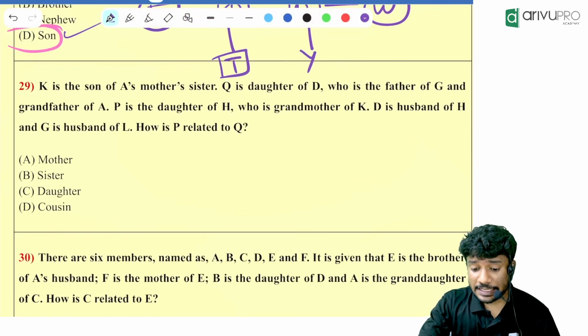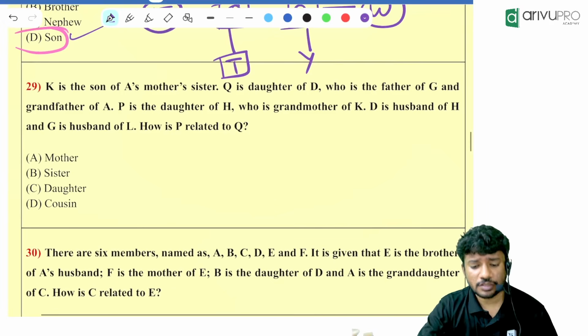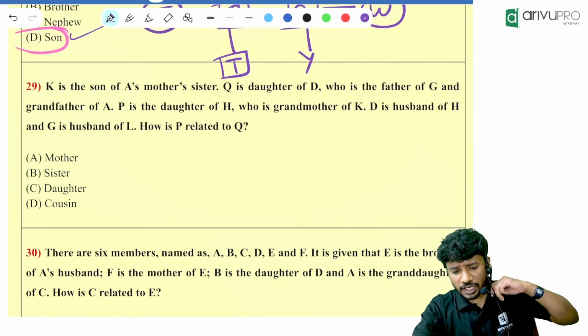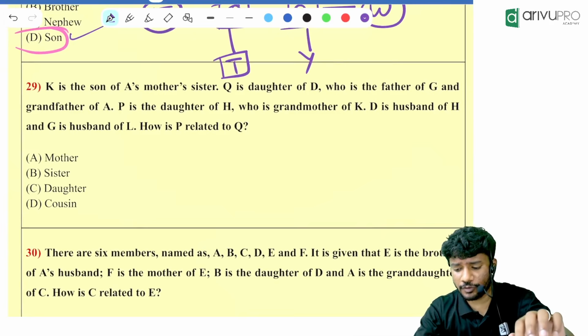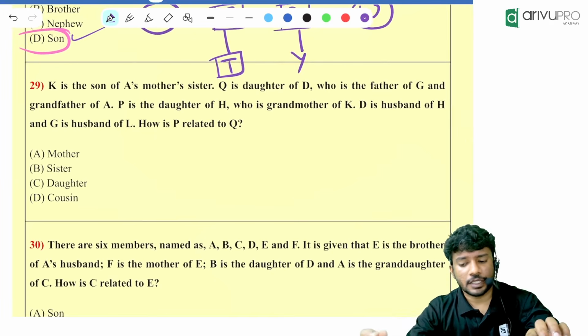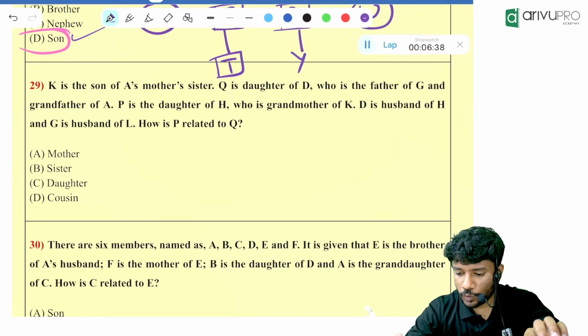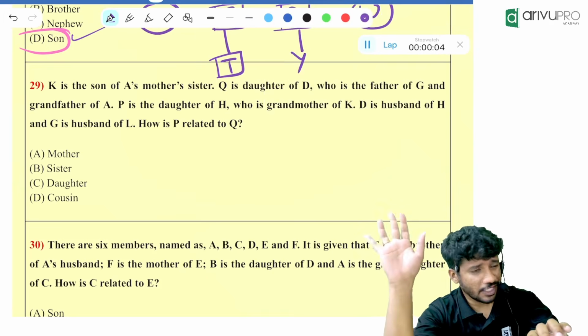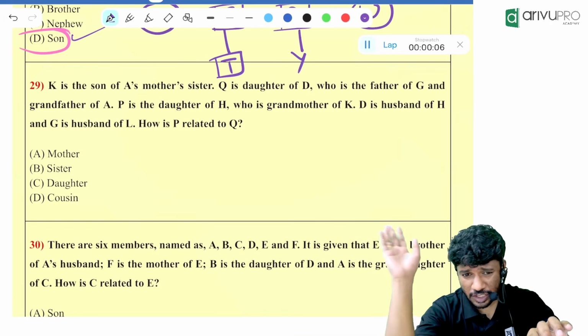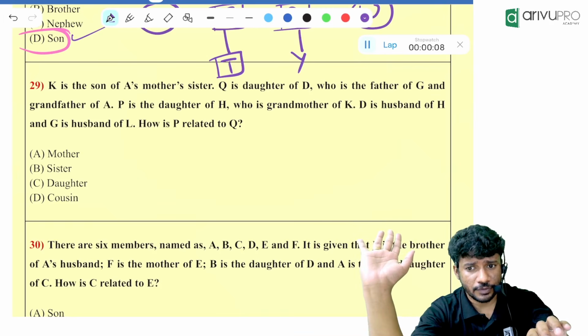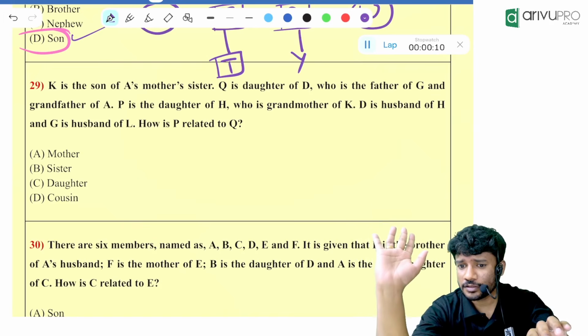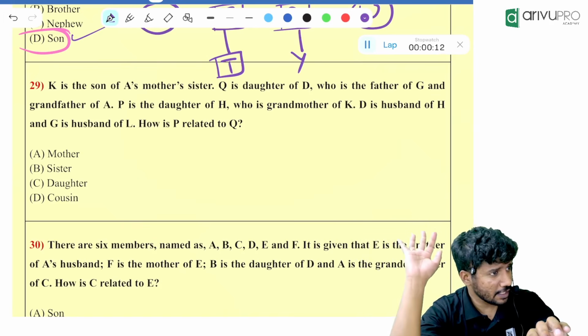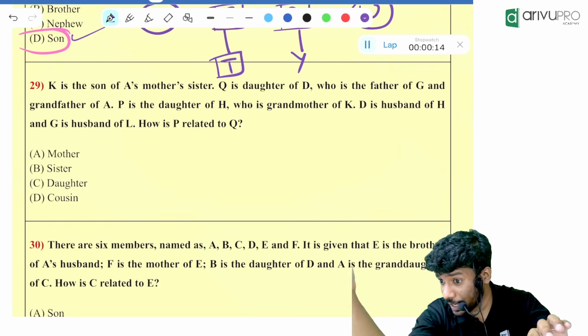What is given? K is the son of A's mother's sister. What all things are given? Read it carefully and get me the answer. Everyone try. Start now. Timer starts now. Get me the answer. Read whatever is required for you. If the question is too complicated, go for the answer. Don't write everything if the question is not demanding it.